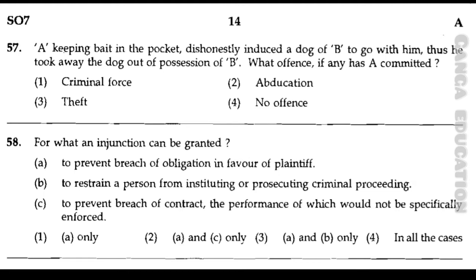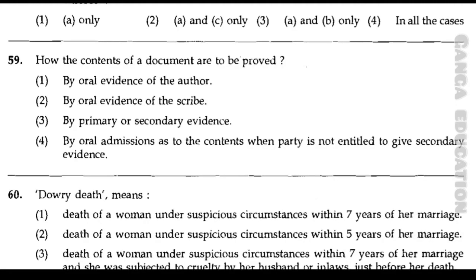Option number 1, A only. Option number 2, A and C only. Option number 3, A and B only. Option number 4, in all the cases. And the correct answer is option number 1, A only, that is, to prevent breach of obligation in favor of the plaintiff.